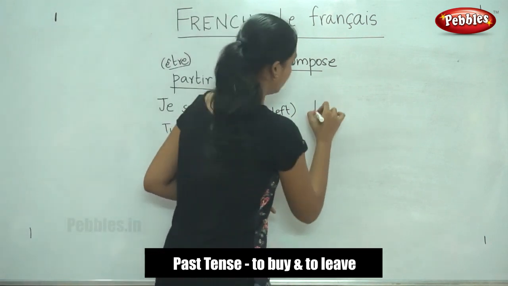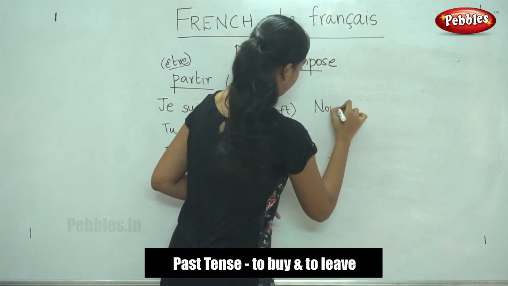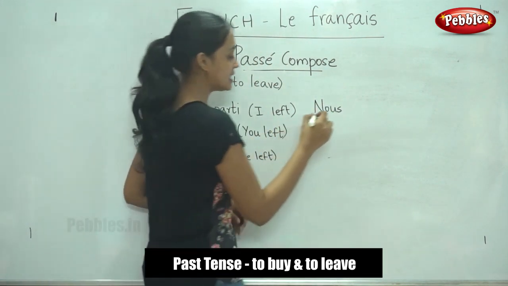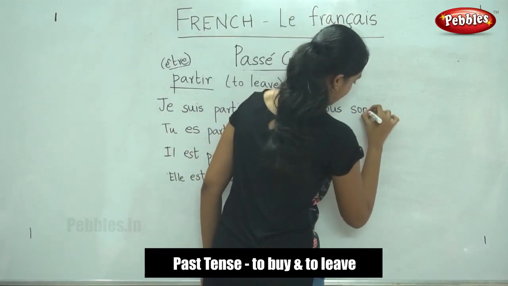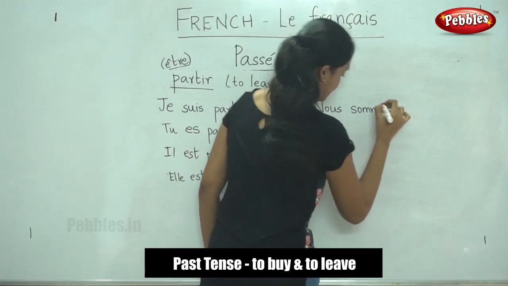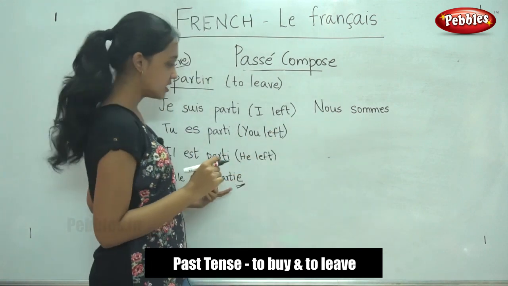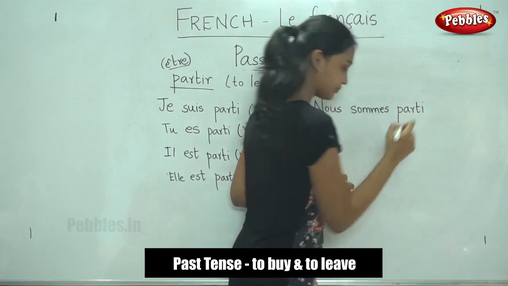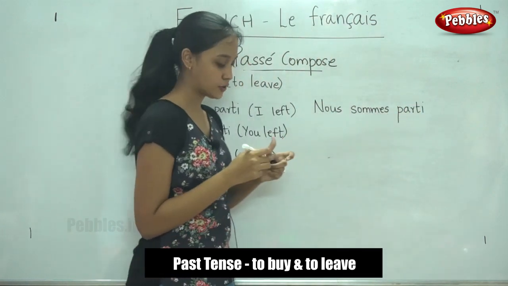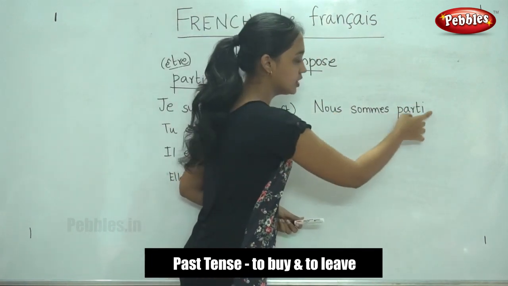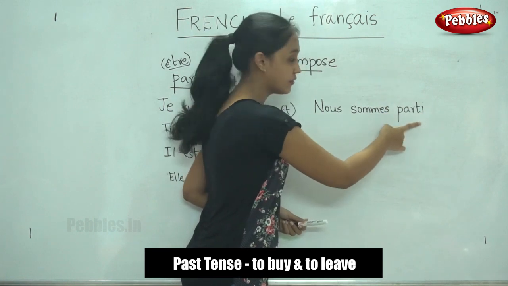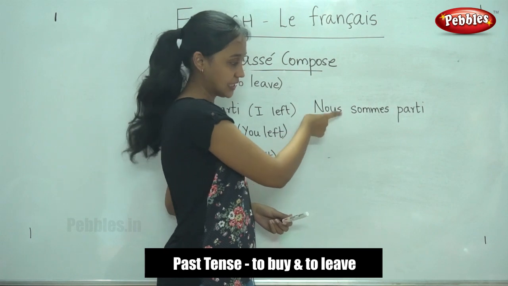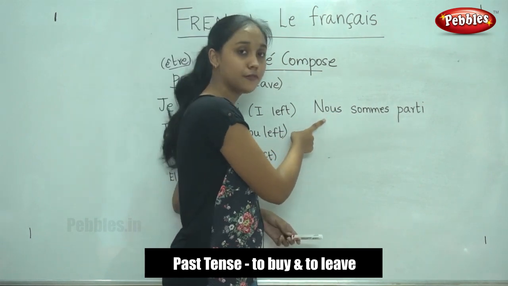Next, for nous. For nous, what is the être conjugation? It is sommes. Nous sommes, and the past participle is parti. Here we have to see the agreement. Okay, so the verb is parti and our subject is in the plural form.